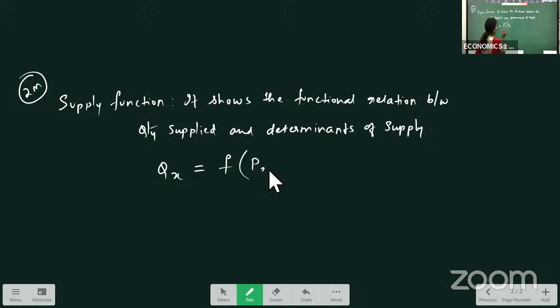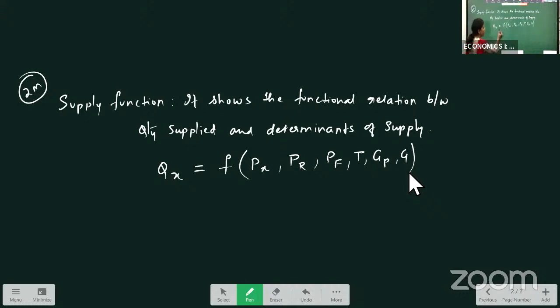Price of commodity X, price of related goods, price of factors of production, technology, goals of producer, government policy. So all these factors are affecting the quantity supplied.